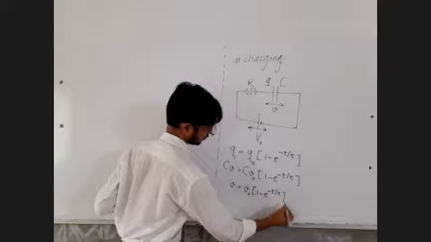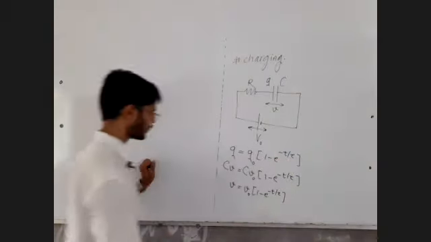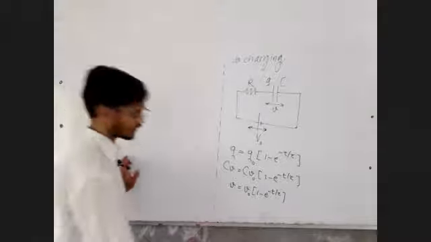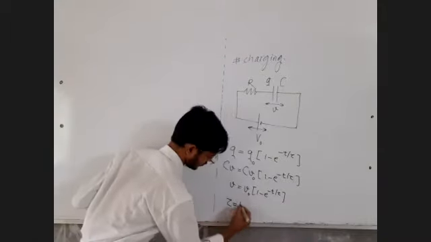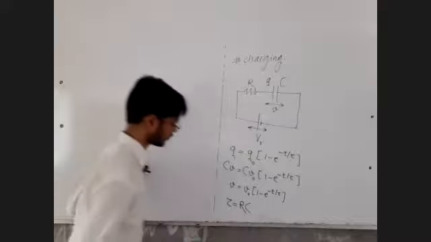What is the value of tau here? The value of tau is equal to RC. Its name is time constant. Tau is equal to RC.